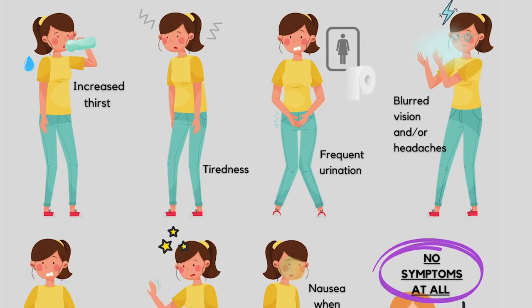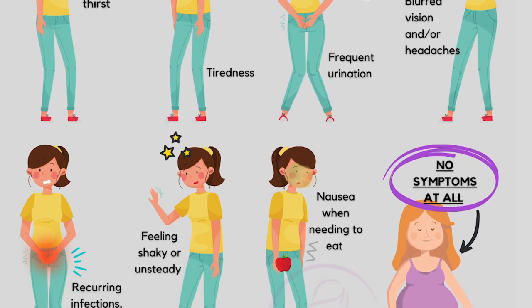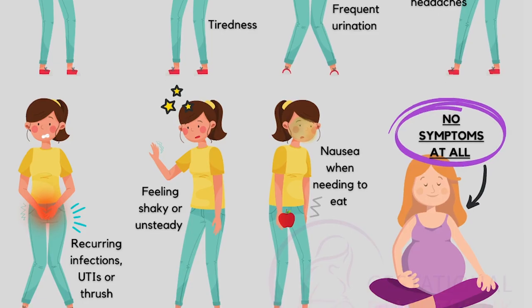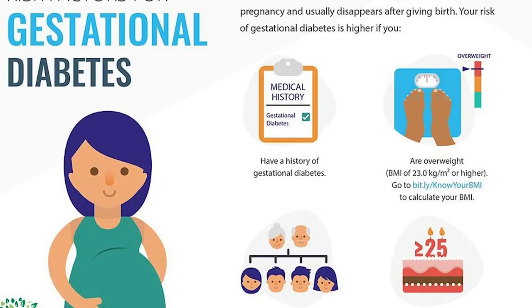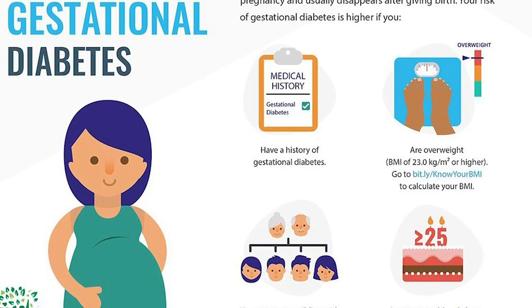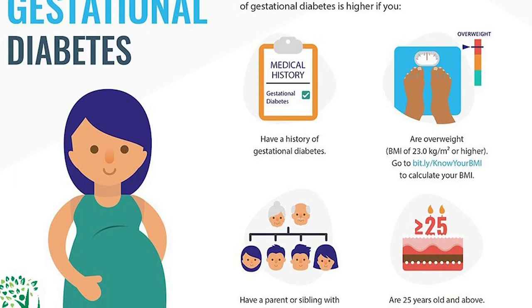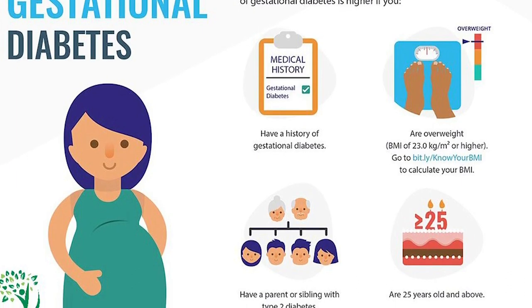Symptoms of gestational diabetes include increased thirst and urination, blurred vision, and fatigue. Risk factors for gestational diabetes include a family history of diabetes, obesity, and certain ethnicities such as African Americans, Hispanics, and Native Americans.